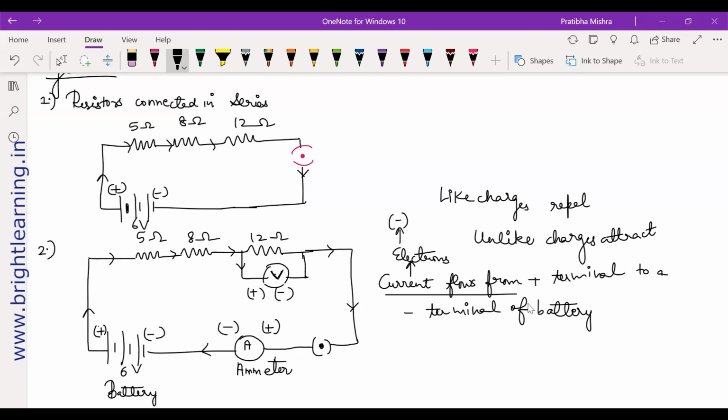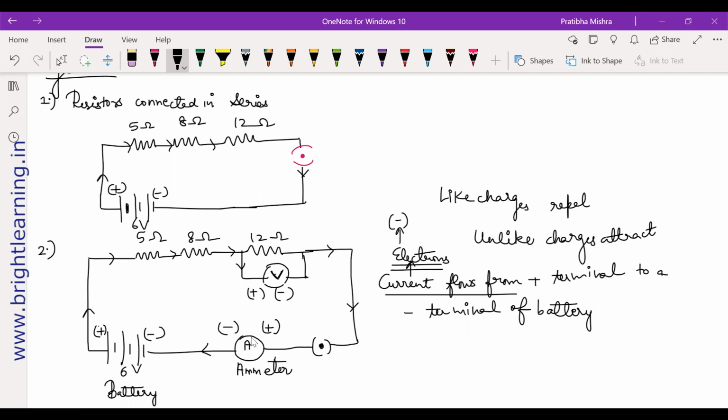If the battery is arranged from negative terminal to positive, then the ammeter will also be placed like that, because it is carrying your negatively charged electrons. So if the electrons are negative, obviously the ammeter has to point towards the positive. Then only they'll have unlike charges. So these are the things that need to be taken care of.